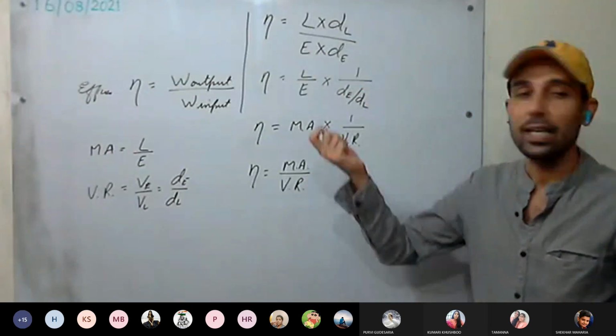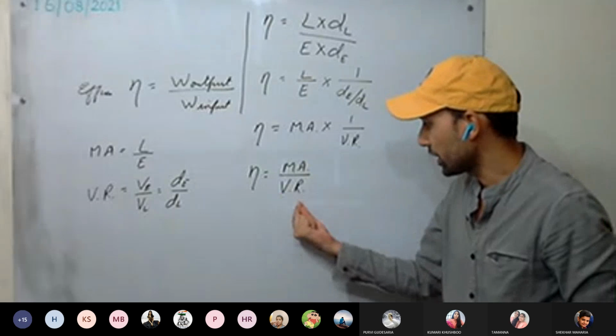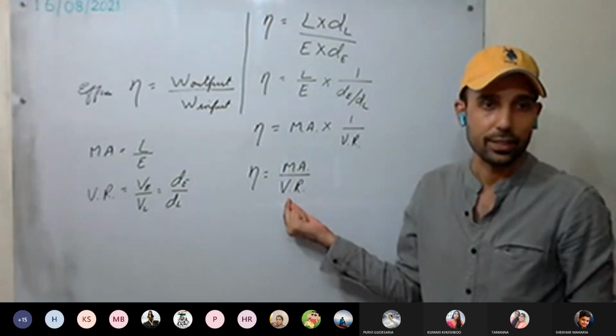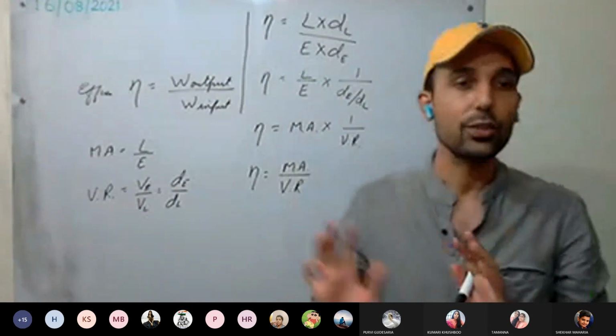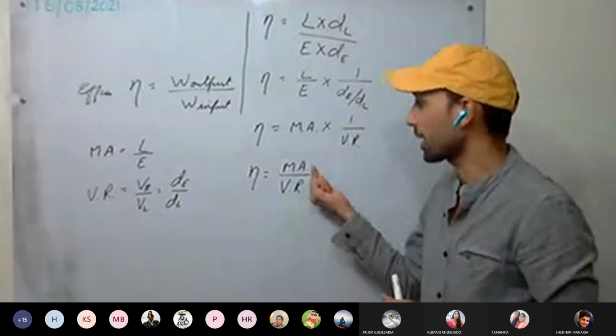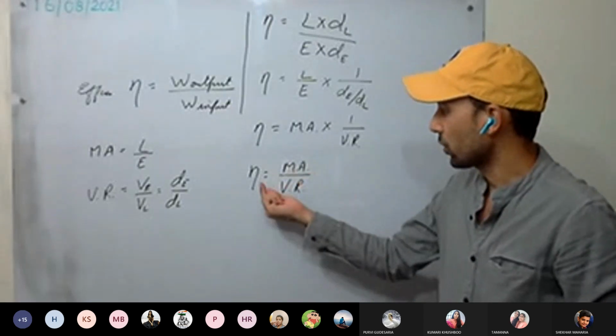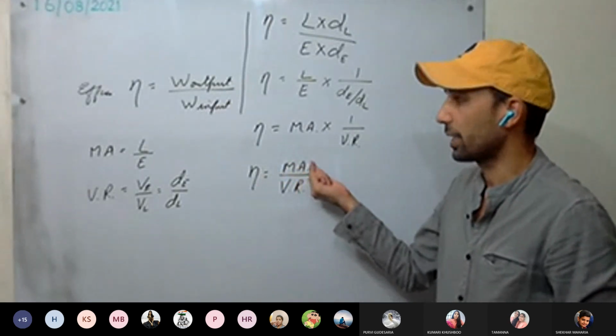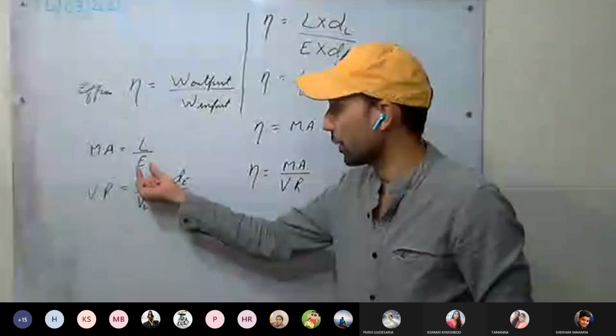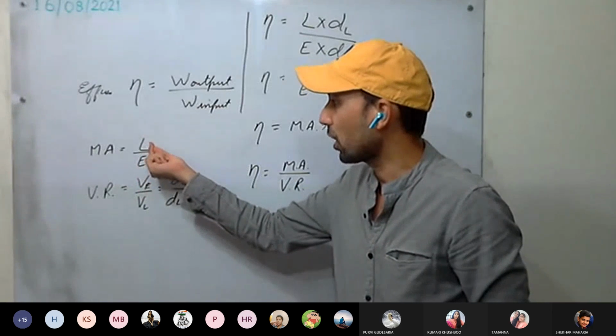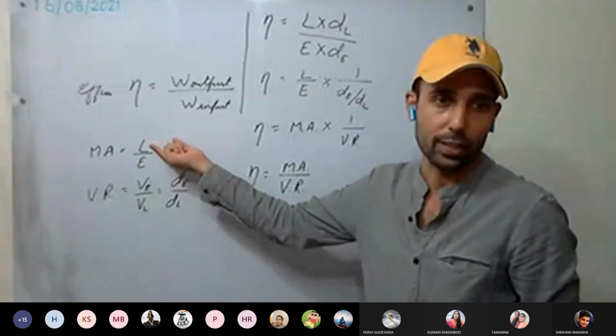Now see here, mainly in machines this velocity ratio is constant. That is, velocity ratio is not changing. What is changing is mechanical advantage. So efficiency depends mainly on mechanical advantage: how much force we are applying, and out of that, how much is available at the load end.